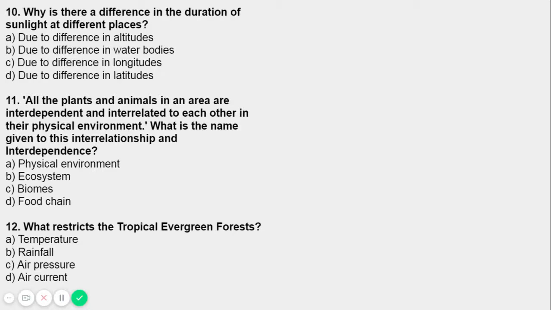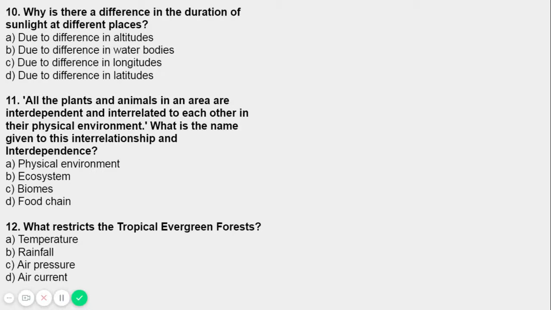We all know there are different kinds of forest: tropical, evergreen, deciduous, right? So which restricts the tropical evergreen forest? Obviously, tropical evergreen forest is restricted to heavy rainfall areas, as we all know, such as the Western Ghats and the island groups of Lakshadweep, Andaman and Nicobar, right? Every region has a different rainforest and receives a different amount of rainfall. So the tropical evergreen forest is restricted to heavy rainfall, as I have told you.